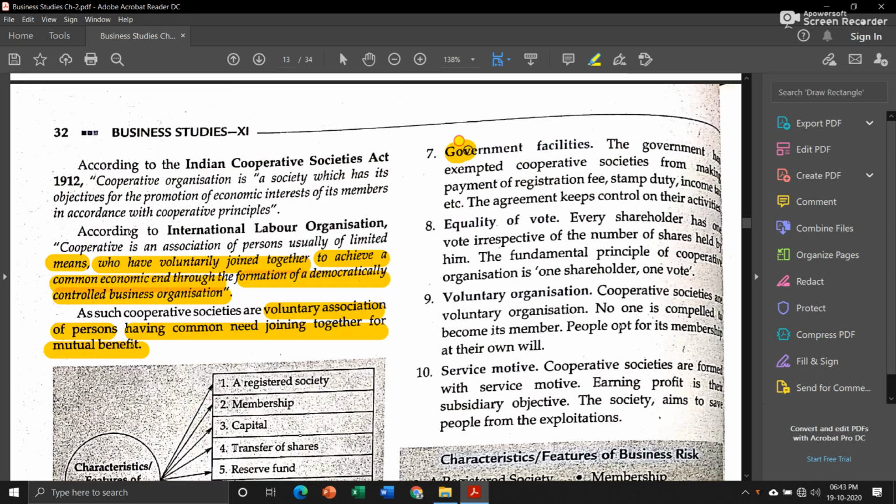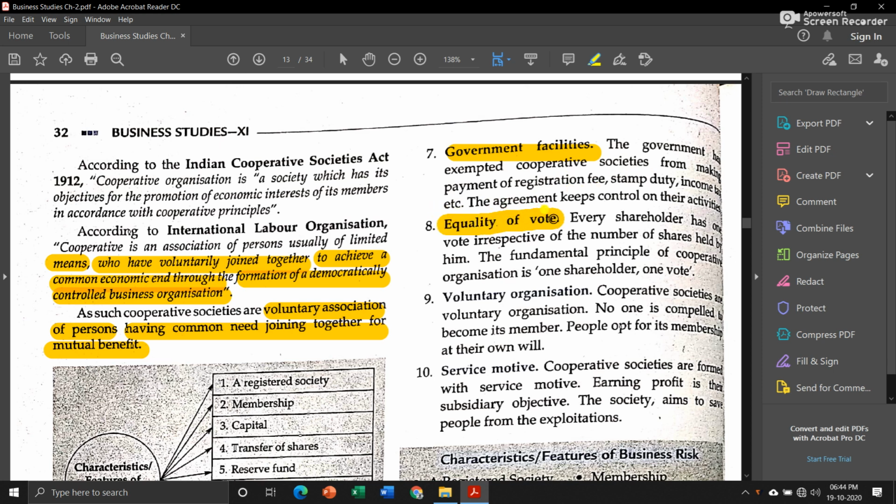The next is government facilities. The government has exempted cooperative societies from making payment of registration fee. Now, while getting registration, the government gave one facility that cooperative societies don't have to pay registration fee or stamp duty or income tax.